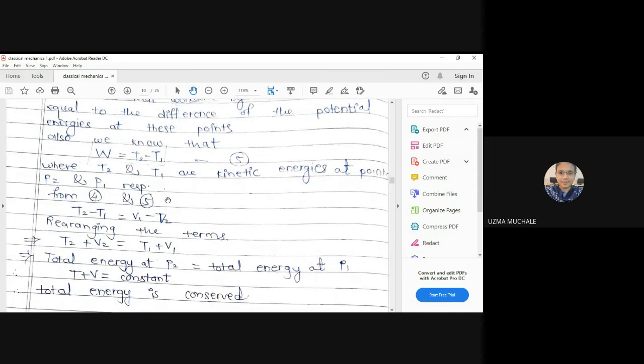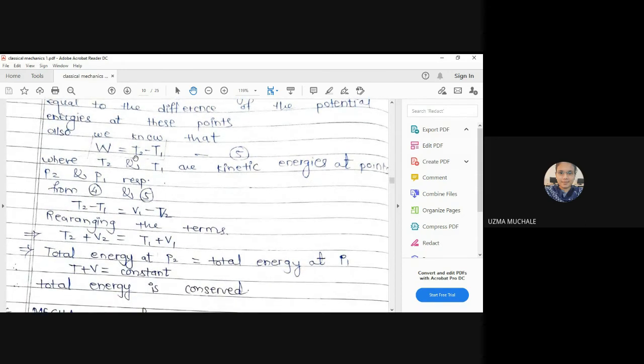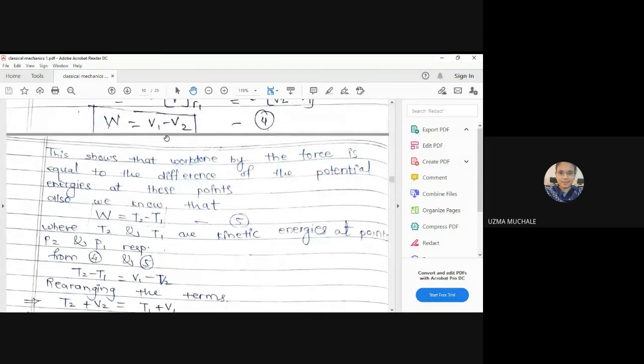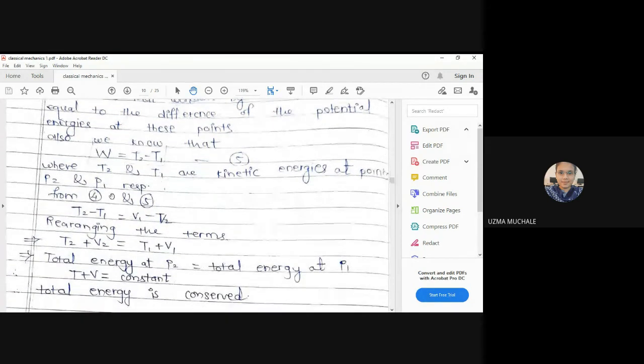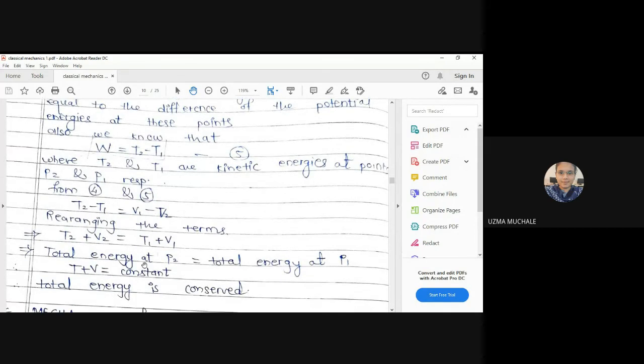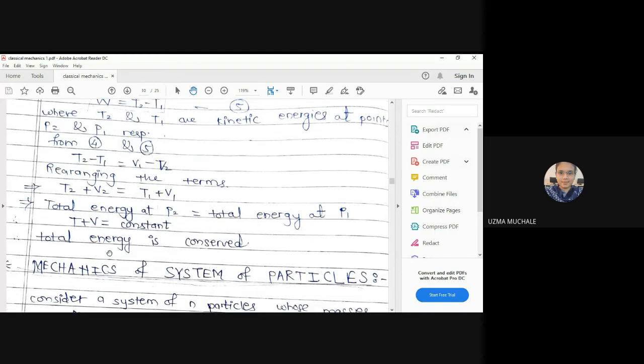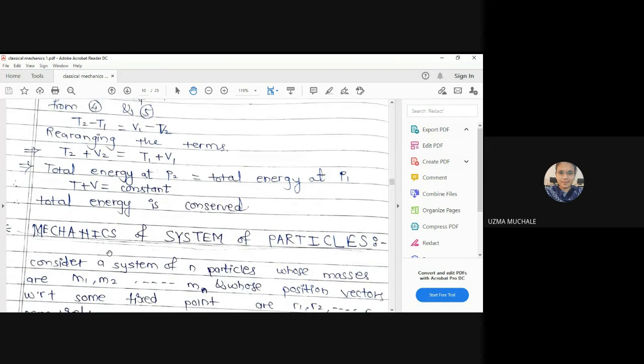And finally we are getting them equal. So work done is equal to T2 minus T1, which is equal to the last formula we have obtained, V1 minus V2. So after rearranging the terms, we get T2 plus V2 is equal to T1 plus V1. So the total energy at position P2 and the total energy at P1 is constant, and hence we can say T plus V is a constant.